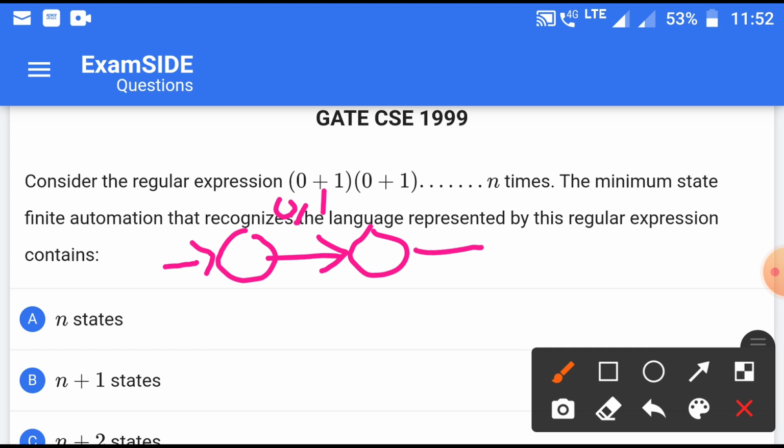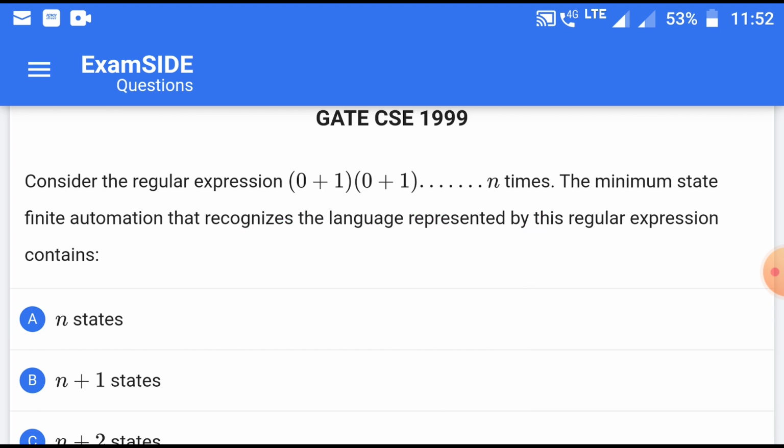If we want another (0 + 1), then we need another state. So by comparing, if we accept (0 + 1) once, then we need two states. If (0 + 1) two times, then we need three states. It means to accept n times we need n plus 1 states.